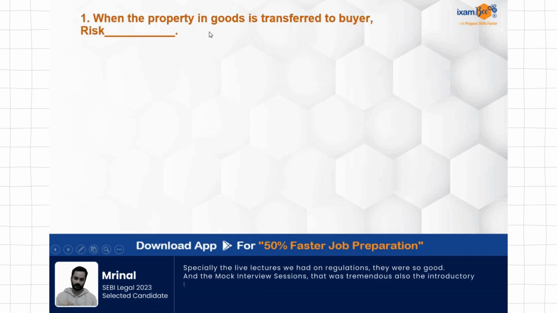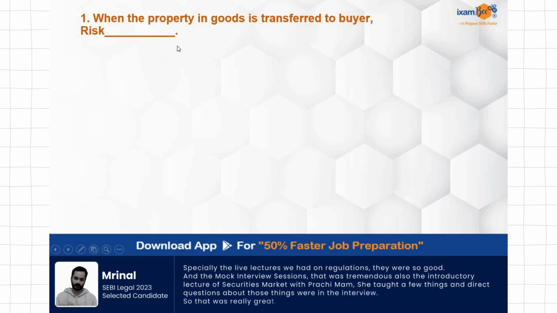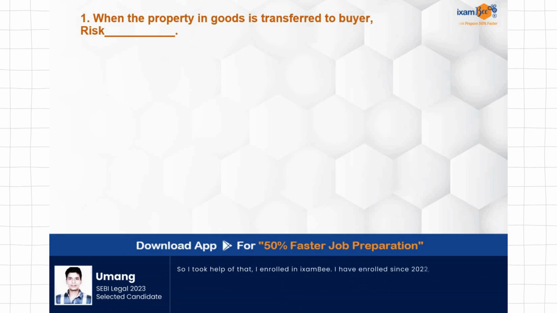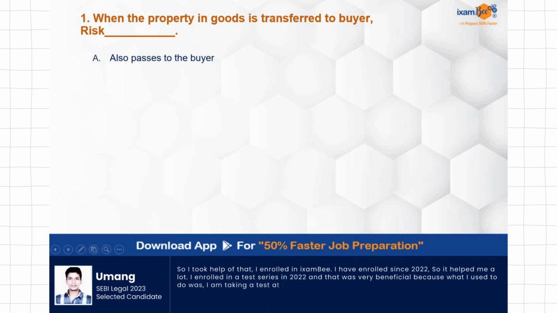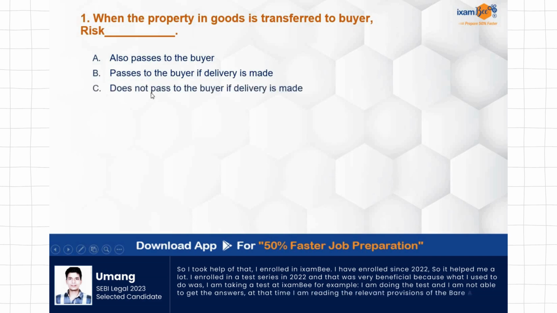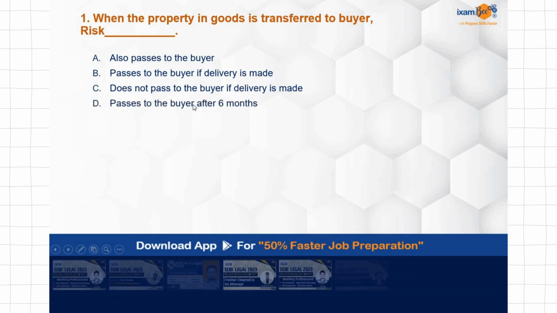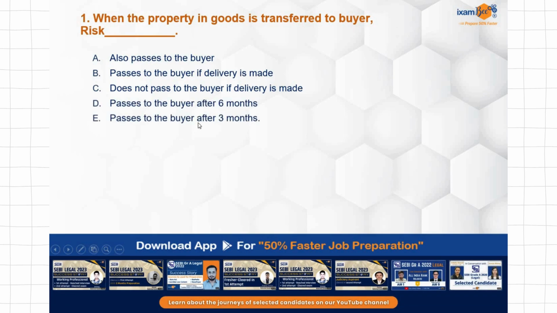First question, when the property in goods is transferred to the buyer, risk dash means what will happen about the risk in relation to the property, in relation to the transaction that is taking place. Risk also passes to the buyer. Risk passes to the buyer if delivery is made. Risk does not pass to the buyer if delivery is made. It passes to the buyer after 6 months. It passes to the buyer after 3 months. So the correct answer over here is A itself.